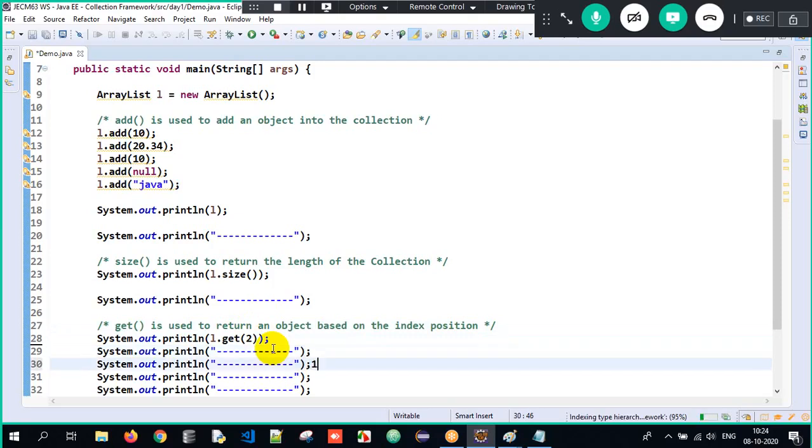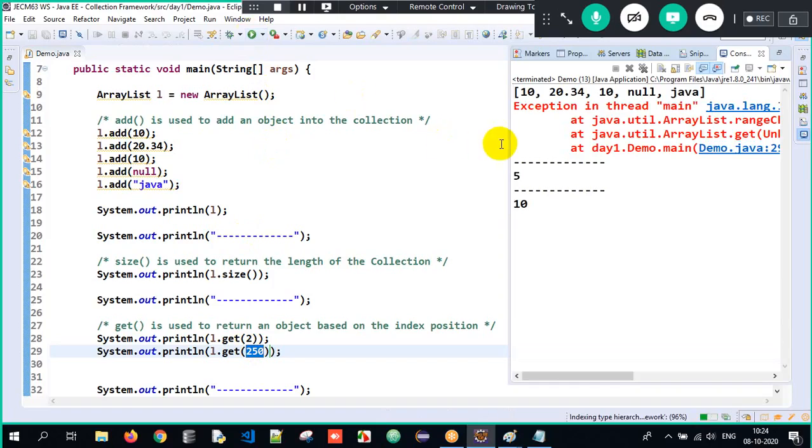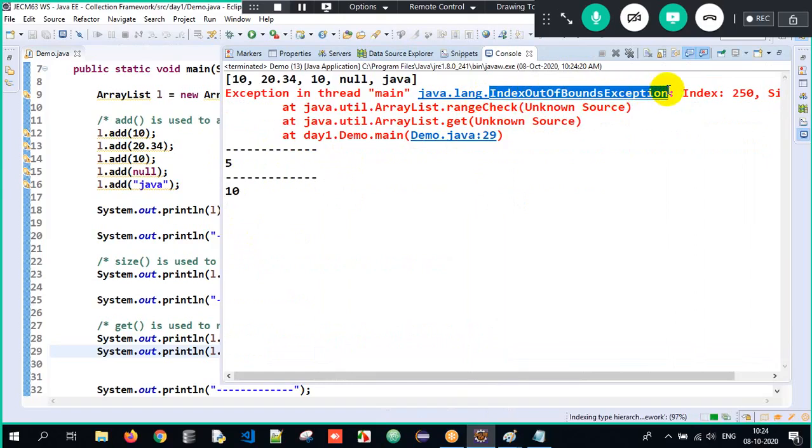So similarly, if I write l.get(250), I'm getting an object present at index position 250. Do we have any index position 250? No. So I get a huge exception here. What is the exception we might get here? Index out of bounds exception.